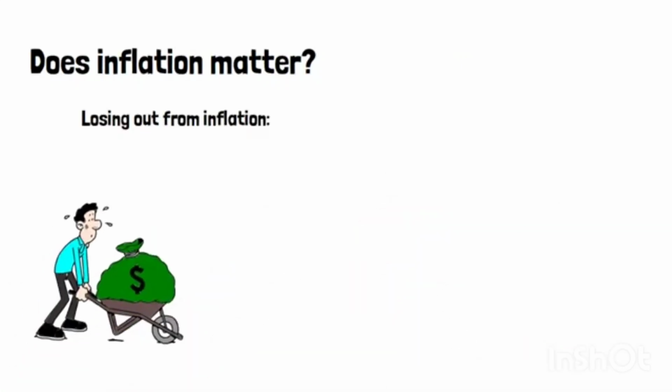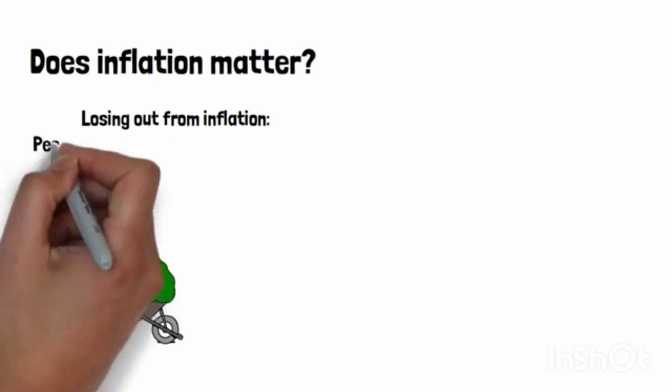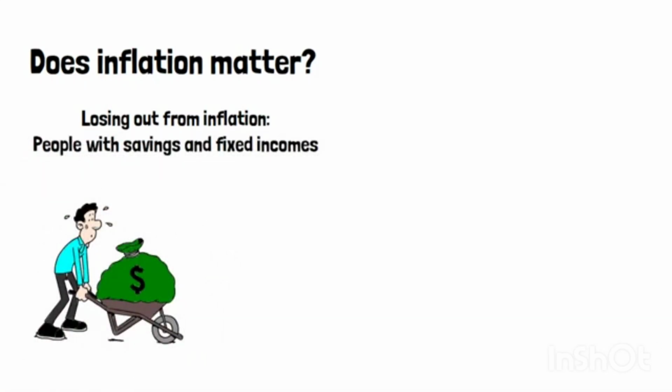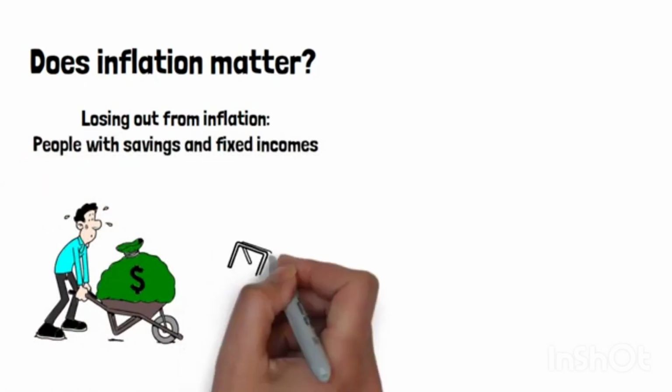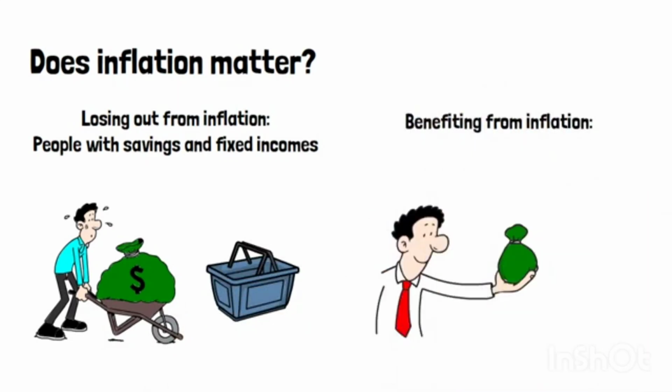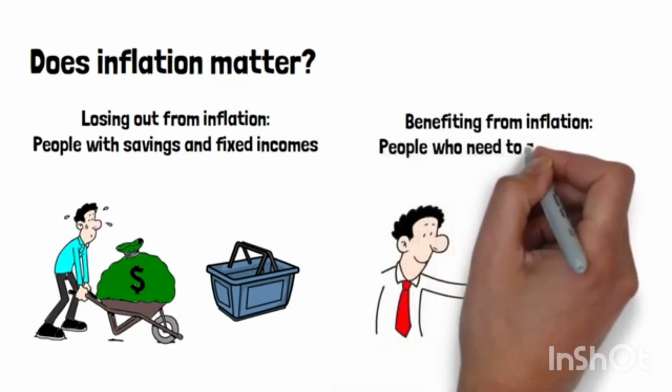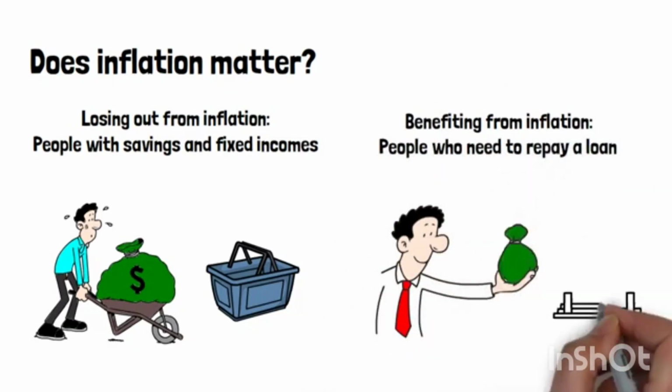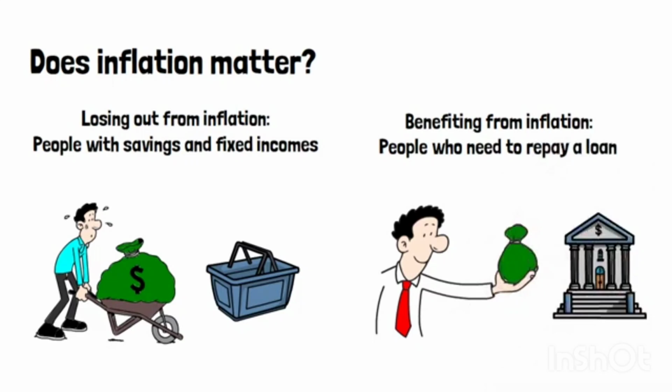Imagine you have a lot of cash or you have a fixed income or pension. With high inflation, the value of your money will drop quickly. As prices rise, you will be able to buy fewer things with your money. On the other hand, if you have taken out a big loan, it will be easier to repay it if inflation is high, since the money you need to pay back has decreased in value over time.